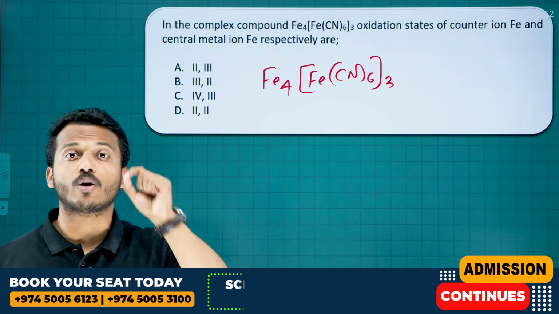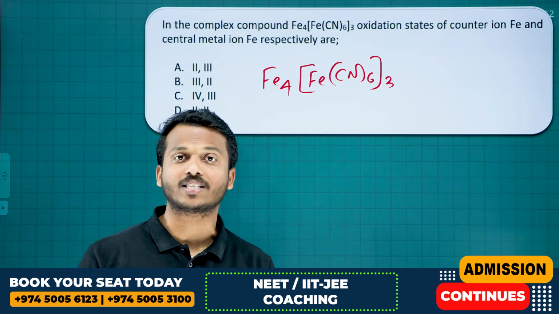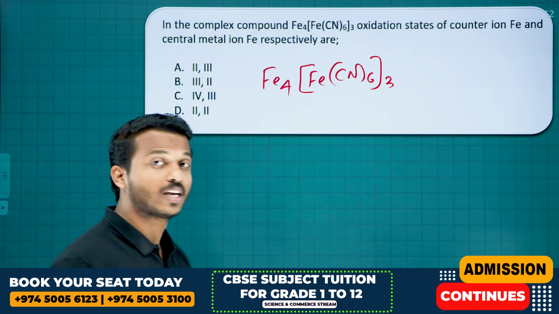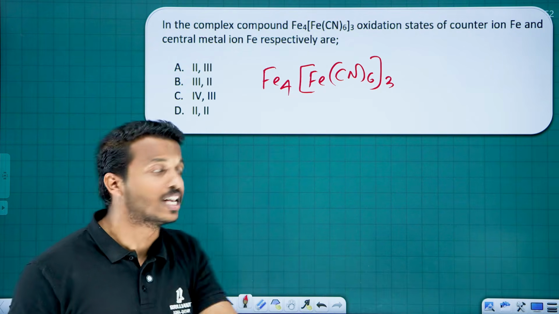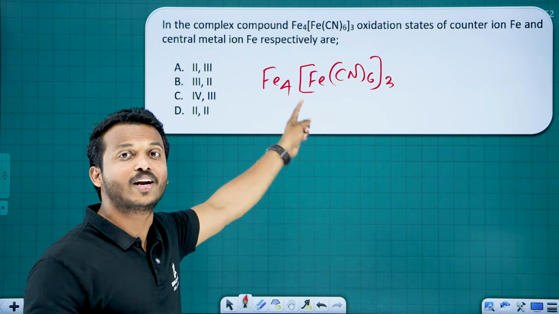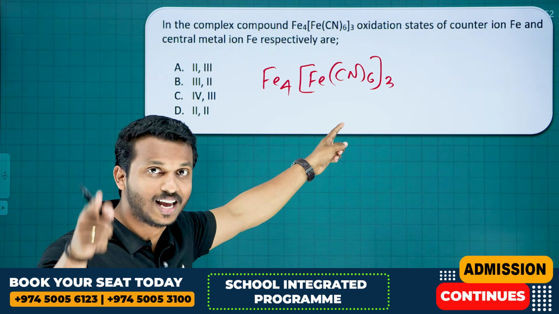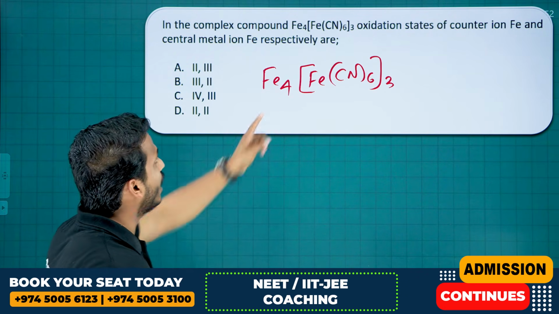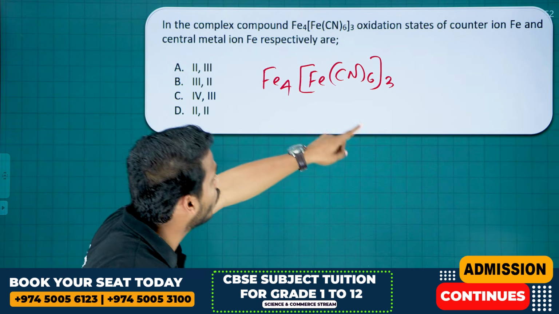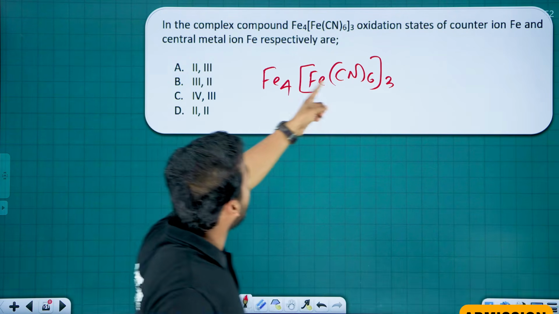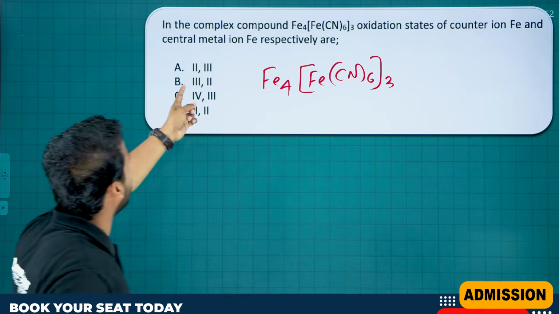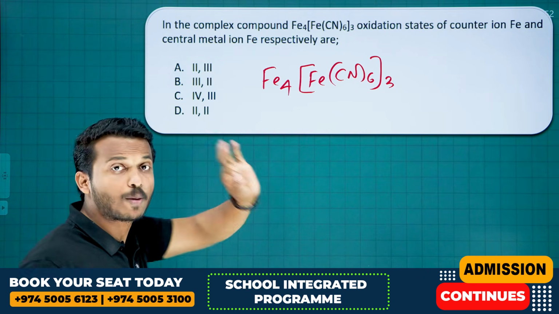To check the presence of ferric ion, Fe3+, in a compound, we treat with K4[Fe(CN)6] and get this Prussian blue colored compound Fe4[Fe(CN)6]3. Here the question is the oxidation state of the counter ion Fe and the central metal ion Fe respectively.